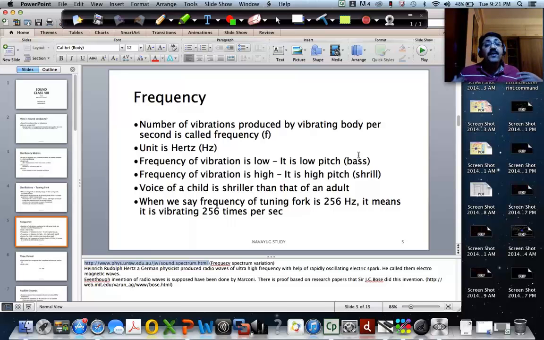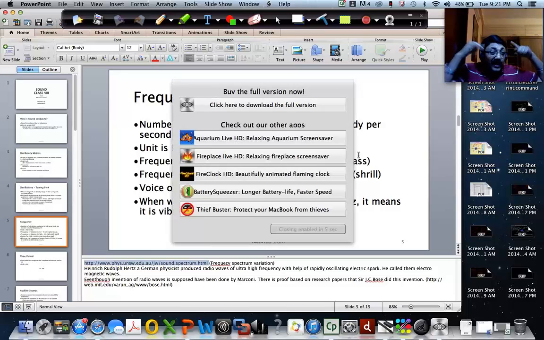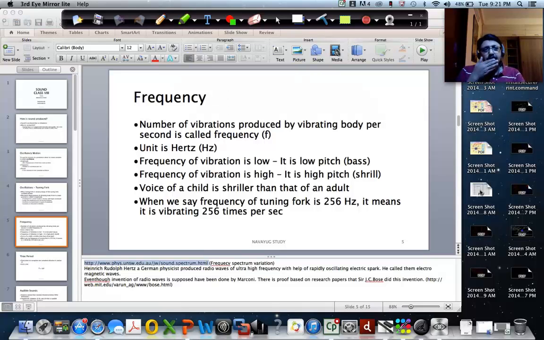Now, when the frequency of vibration becomes high, you say it's high pitch, shrill, like a whistle. That whistle sound is usually shrill. You feel that it penetrates into your ear. Even in Western music, some singers shout, and that is also shrill.